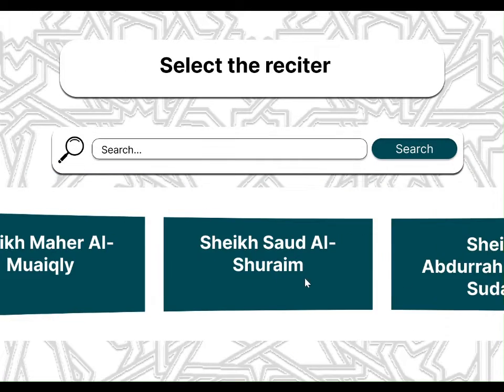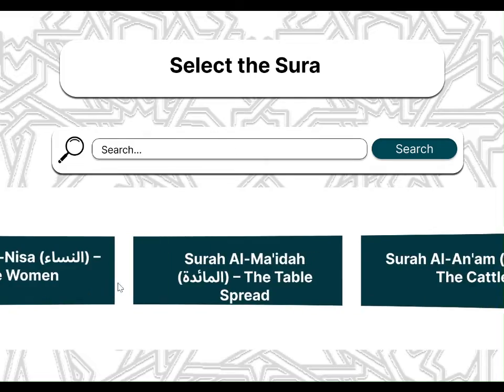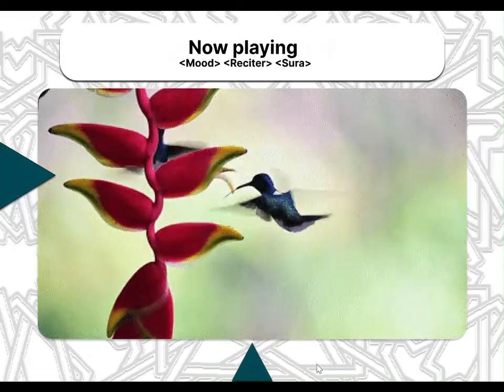I can customize my listening experience by selecting the reciter, the mood, and the surah. Once I choose a surah, I can adjust the player options and listen to the recitation, filtered specifically by the Qira'ah for an immersive learning experience.